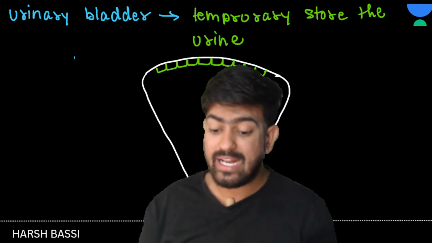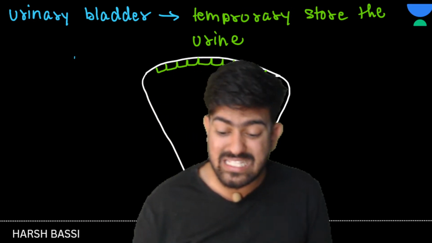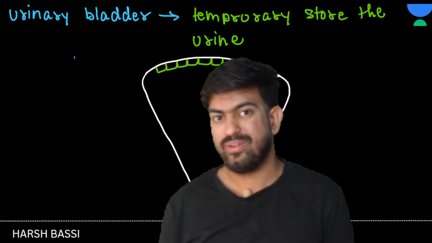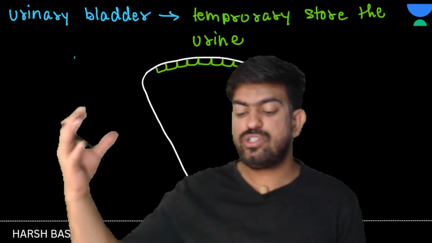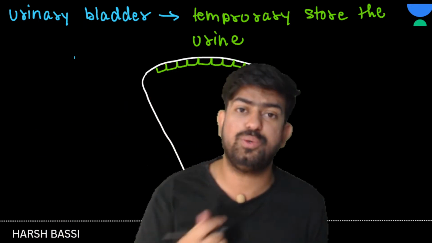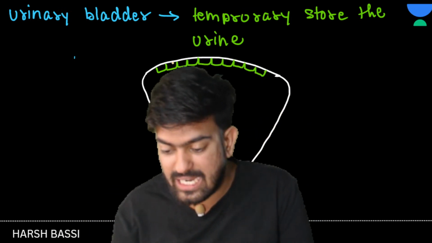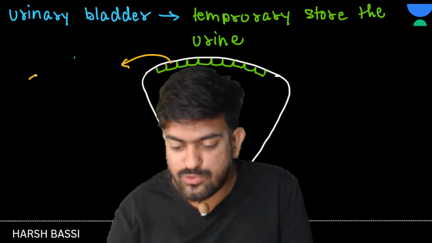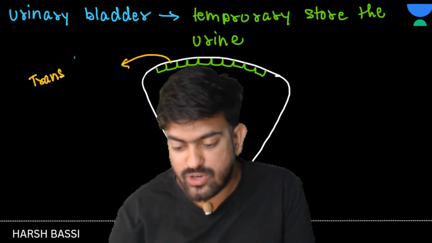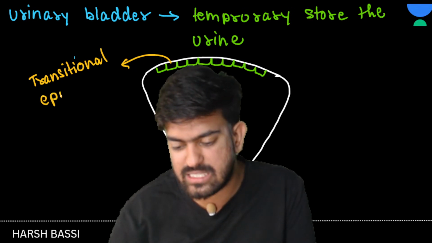See, animal tissue has been removed from your syllabus, right? But they can still ask you questions from here. They can still ask where transitional epithelium is present, and you will be like, sir, animal tissue is removed, where did this question come from? From here, they can ask these questions. Okay, so this is transitional epithelium. So basically NTA has just done a scam.